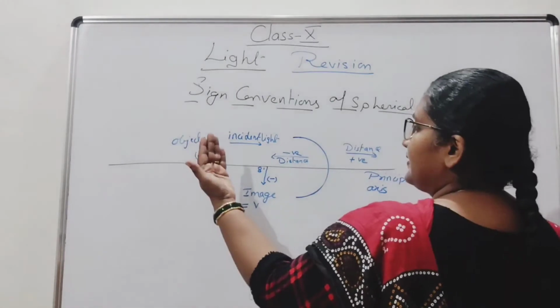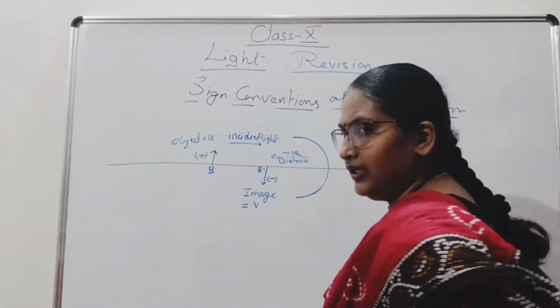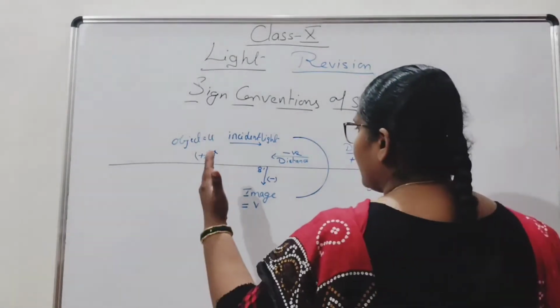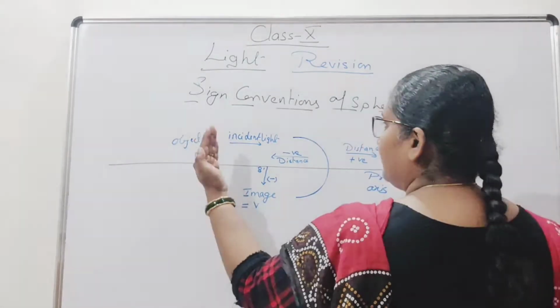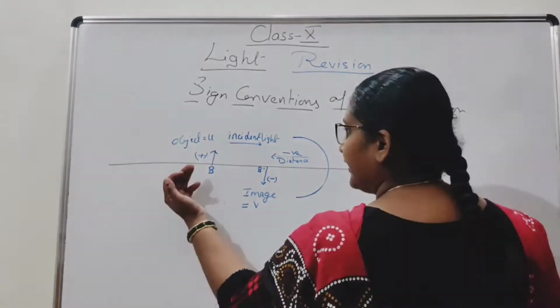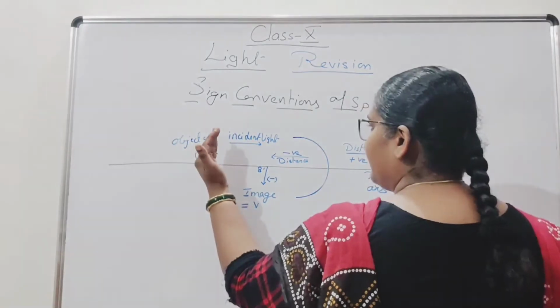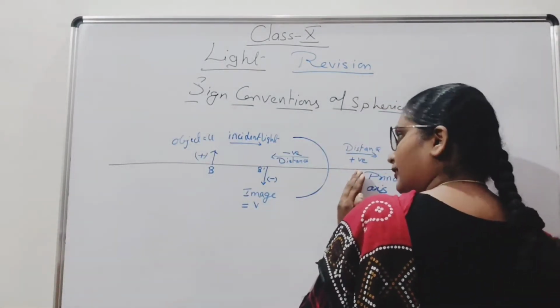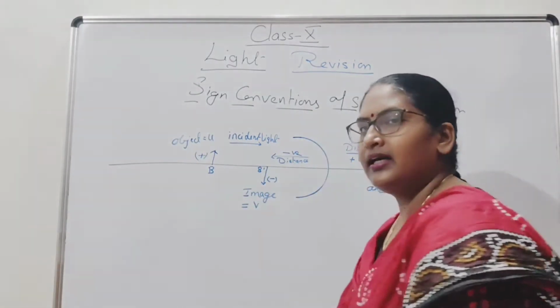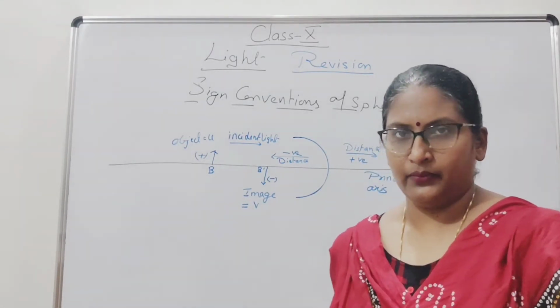When the incident light and the object are placed at the left side of the mirror, the incident light will be from left to right. When the object is on the left side and the light falls on the object, the incident light will be from left to right. At that time, the distance of the object will be negative.